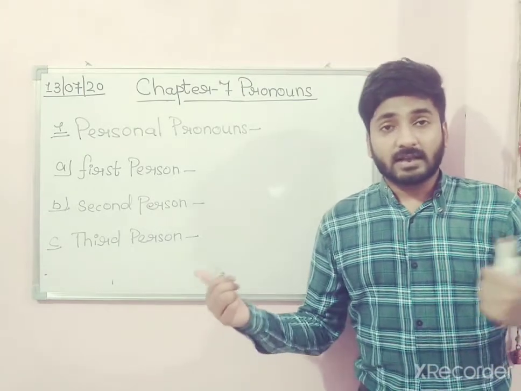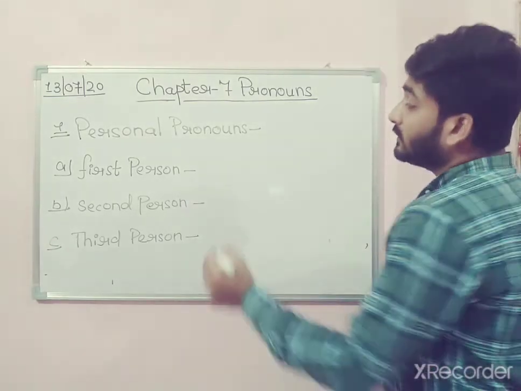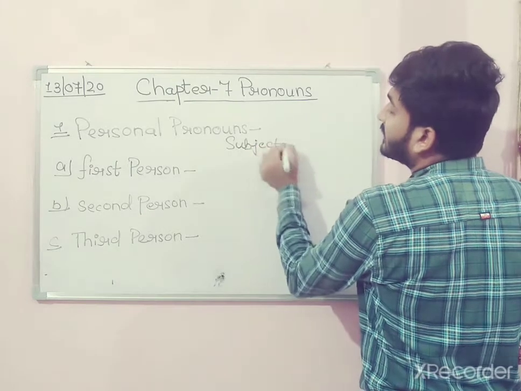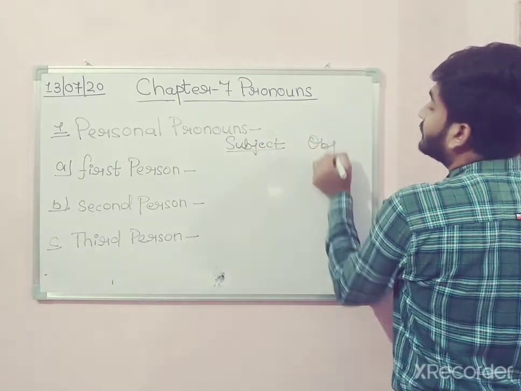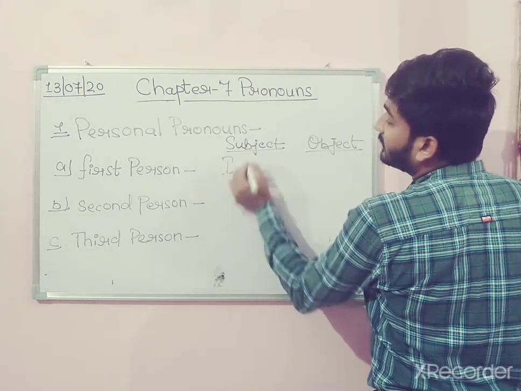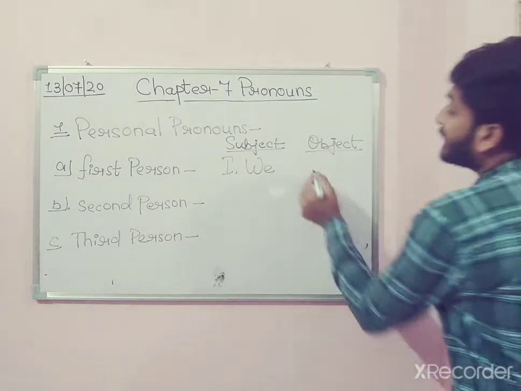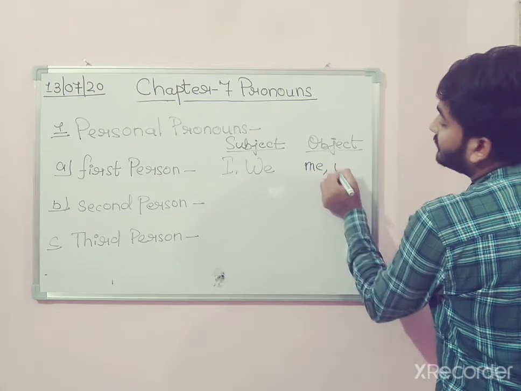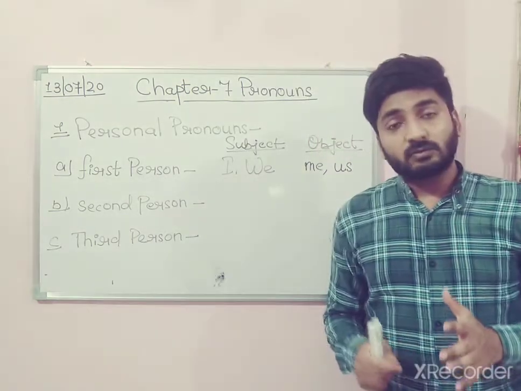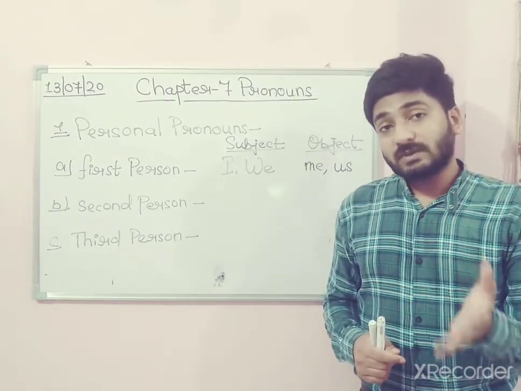When there is more than one person, then what do we use? We. So as subject and object, what do we use? In first person we use I or we, but as object, for I we use me, and for we we use us. Okay, do you understand it? Who is the first person? The person who is the speaker, the one who is speaking.